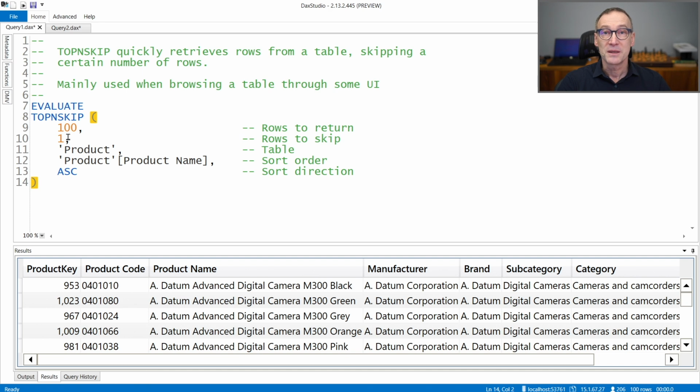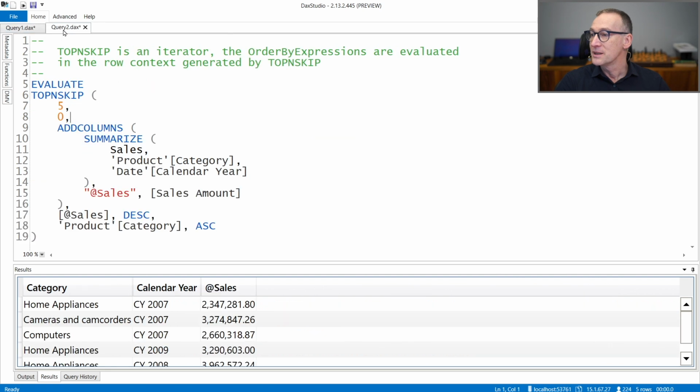You can use the skipping argument, as I said, only if the table that you are sorting is a physical table. If the skipping argument is 0, its behavior is much like top-N. So you can have multiple sorting arguments by sales descending and by category ascending, and the order by expressions are evaluated in the row context generated by top-N skip, which is an iterator.